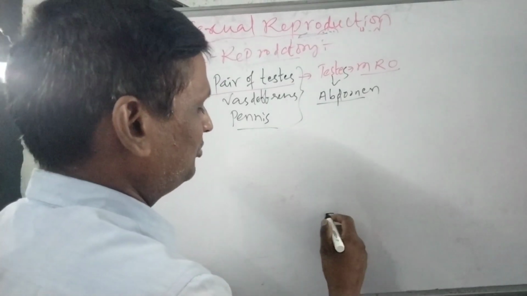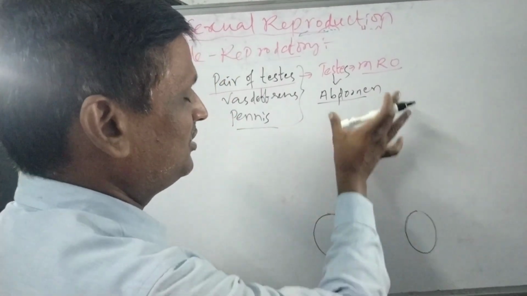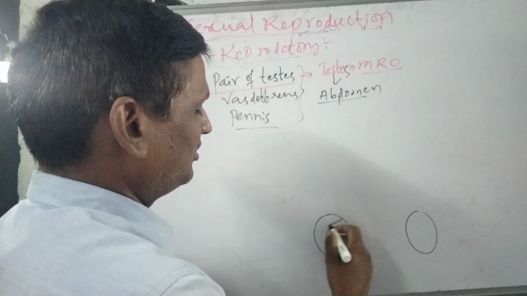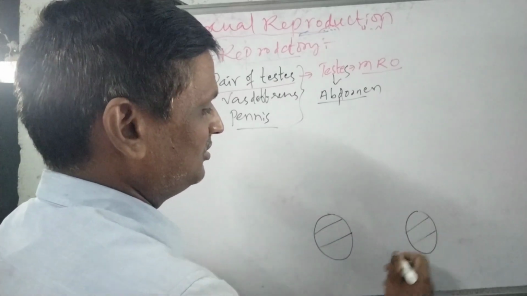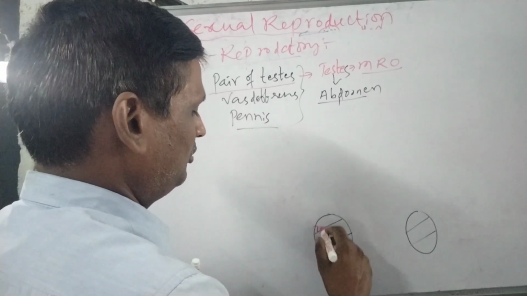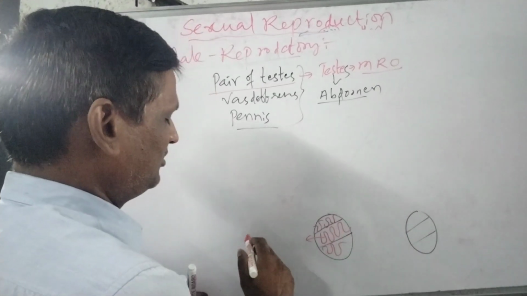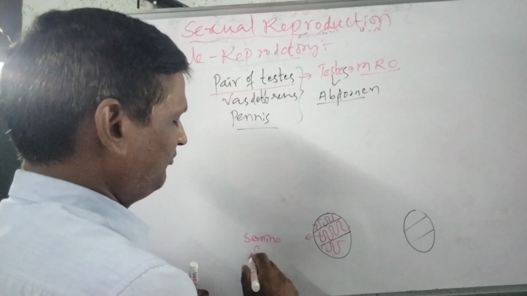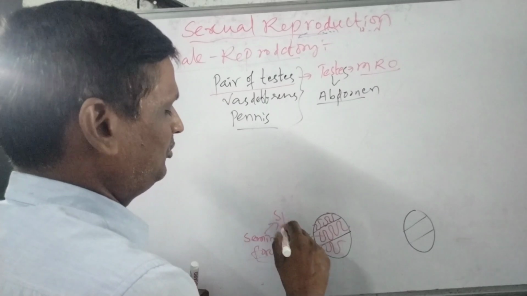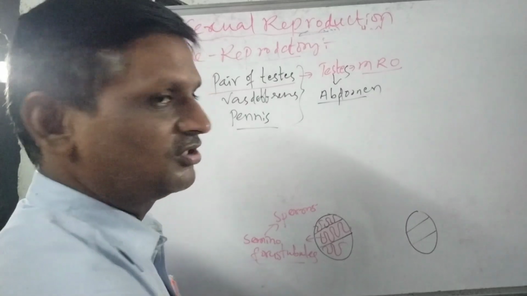Let us see in the diagram. Here is the pair of testes, present in the lower abdomen of the male. These testes consist of several lobules. In these lobules, we can observe several coiled tube-like structures, which we call seminiferous tubules. These seminiferous tubules produce the sperms. That means sperm production occurs through the seminiferous tubules.